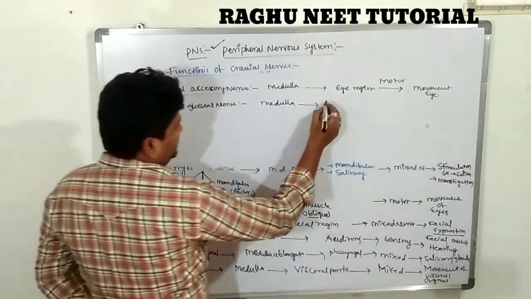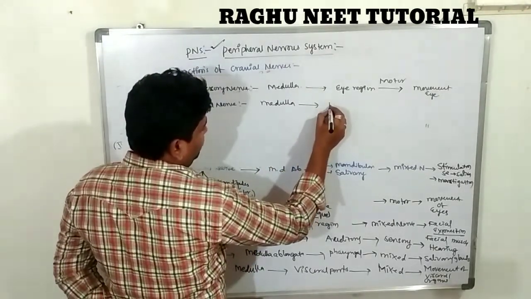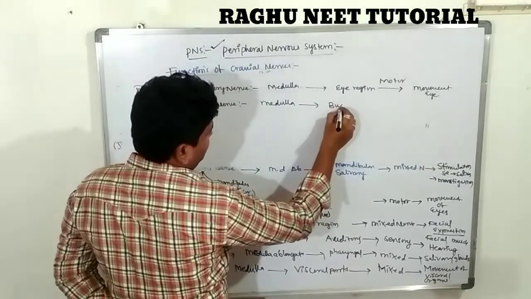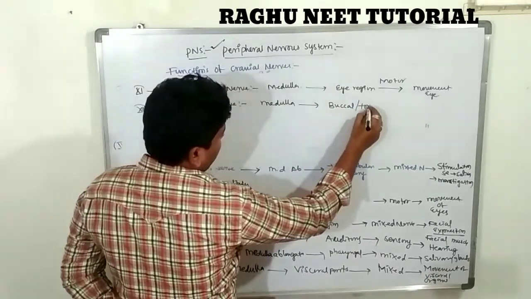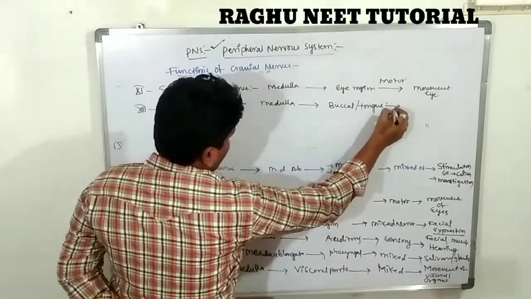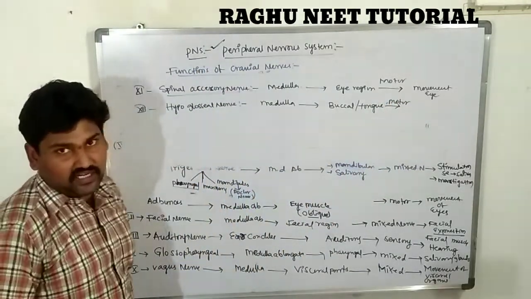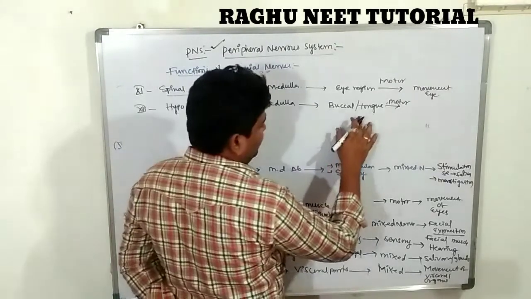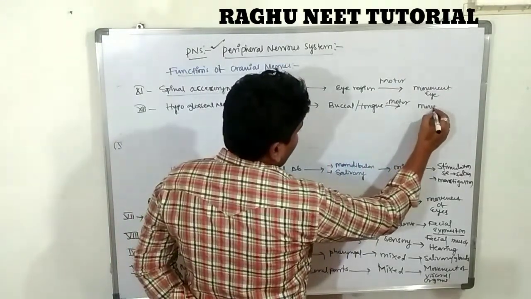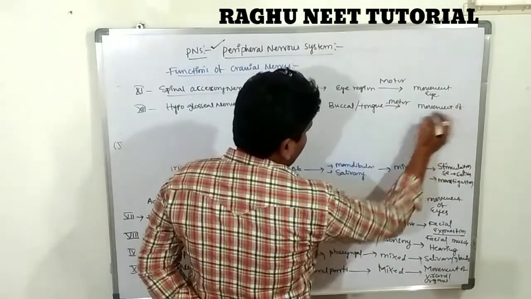It reaches into the pharynx and buccal cavity region, below the tongue, for the movement of the tongue.